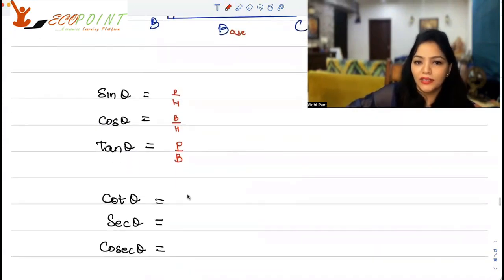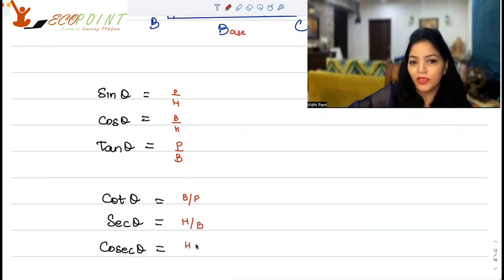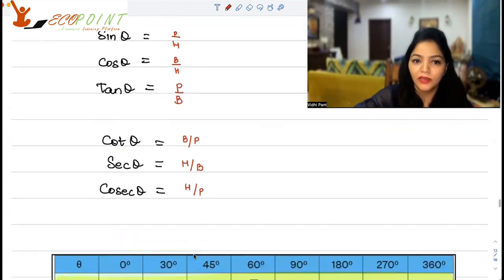Cot theta is 1 upon tan theta, so automatically it will be base upon perpendicular. Secant theta is 1 upon cos theta, so it will automatically be hypotenuse upon base. Cosecant theta is 1 upon sine theta, so it will be hypotenuse upon perpendicular. So these are the basic things that you should know, the ratios.